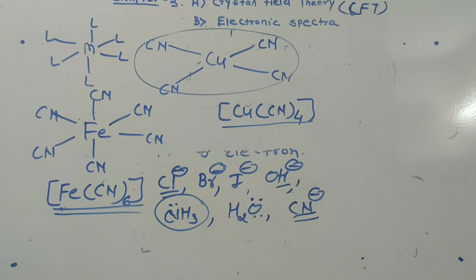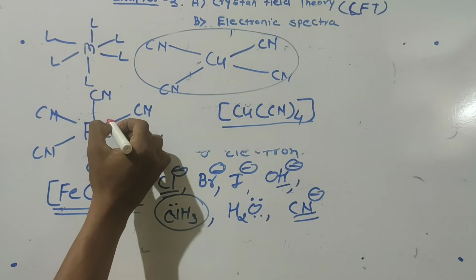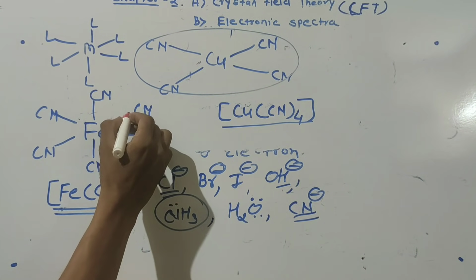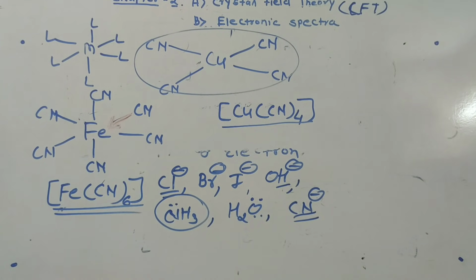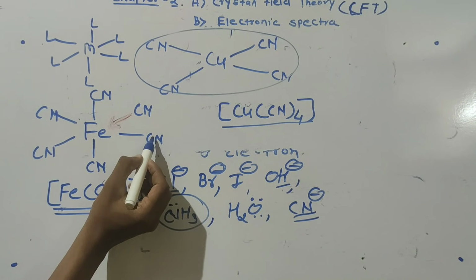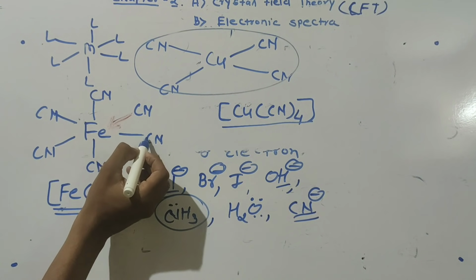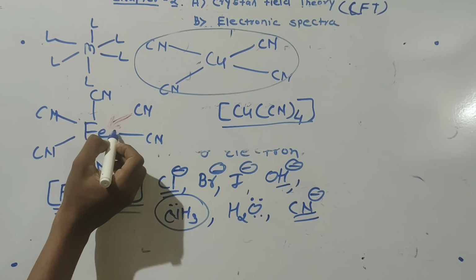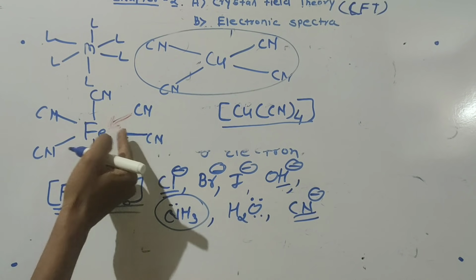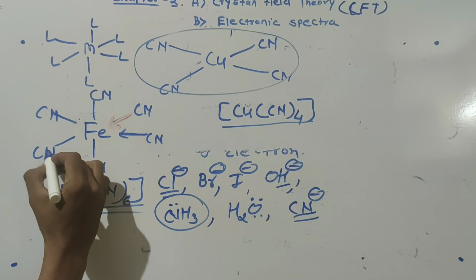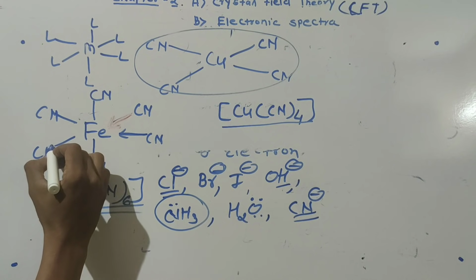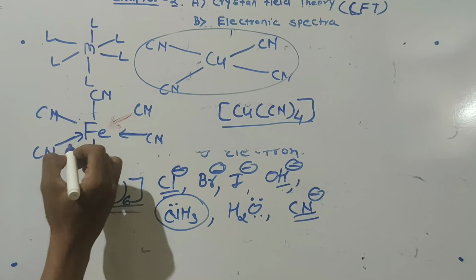As the ligands are electron rich species, they will donate their electron density to the metal. This CN ligand is electron rich, so it will donate its electron density to the metal.